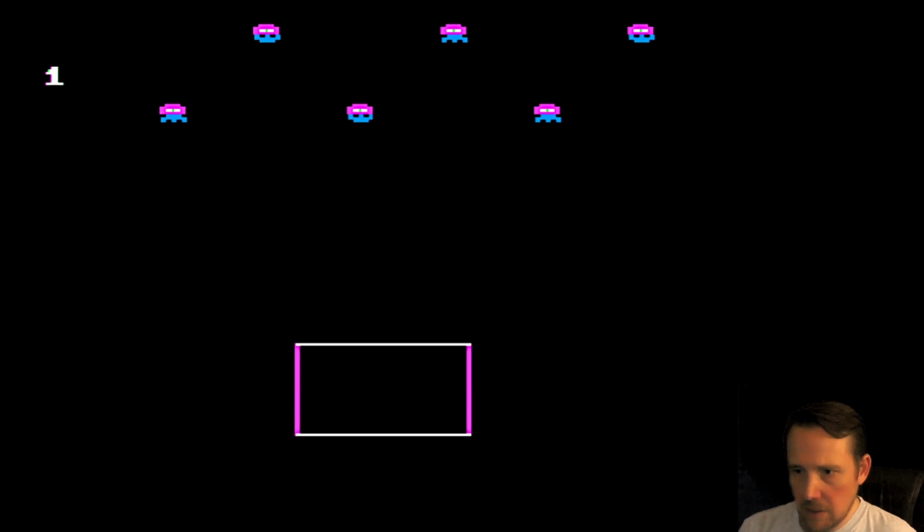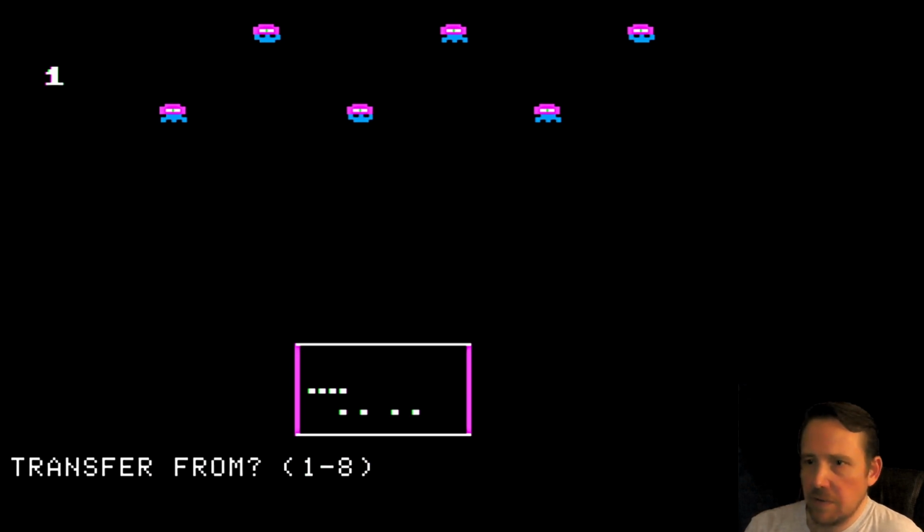The other thing that you've got to be aware of with the sprite editor is the way the colors work, which is a little bit confusing. I don't know if I fully understand it yet. So you can see when I put 1 pixel, it's green. 2, it's white. So if you do continuous colors, it's white. I think that's an artifact of how the Apple II is rendering here. So you can make a blue, magenta line, a green line, depending on how you space your pixels, where you put them, where you start them. I think that's how the Apple II graphics work. Let's erase this again. We can also hit T to transfer. We can transfer from like 6 to 1, for example, here.